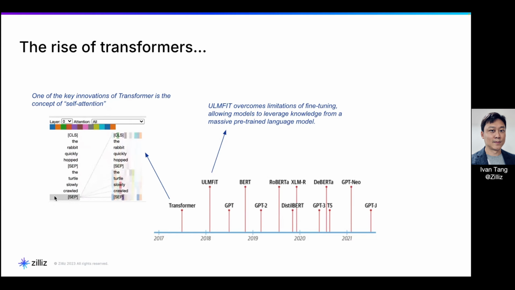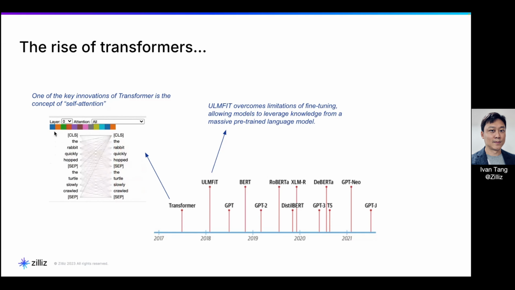So the Transformer paper was released, and they introduced a very important concept called self-attention. How does it work? Given a sequence of words, which is your sentence, for each word you can learn what other words are more important when you're looking at this word.